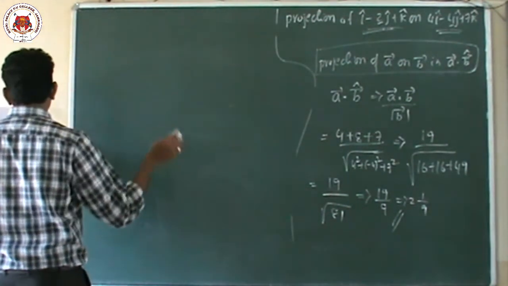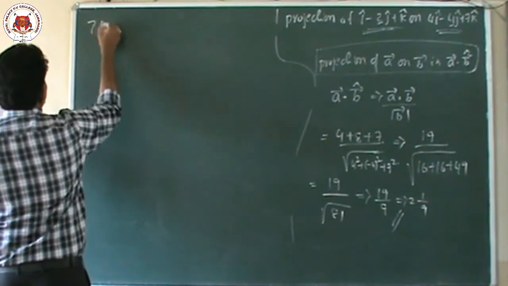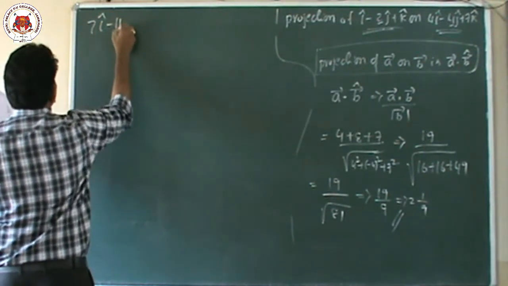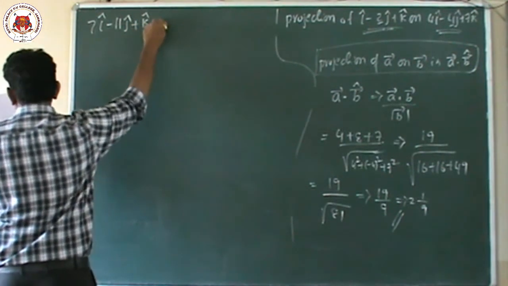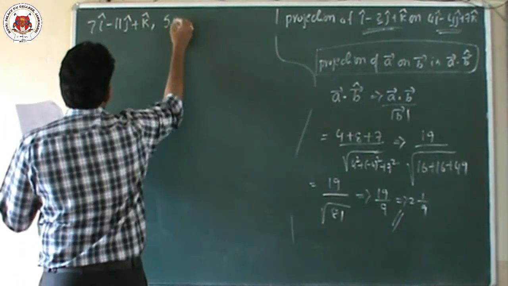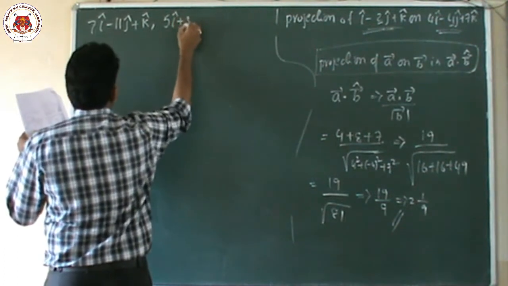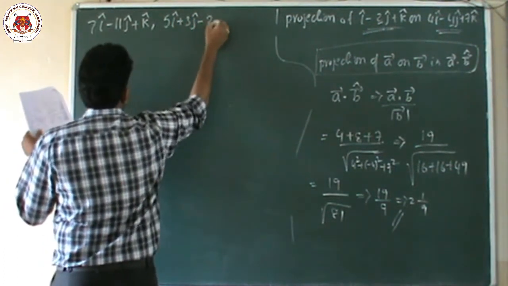The next question: here 3 vectors are given. The first is 7i cap minus 11j cap plus k cap. The second one is 5i cap plus 3j cap minus 2k cap.